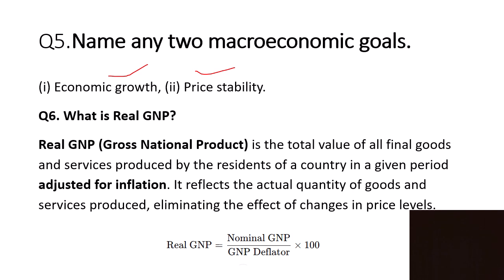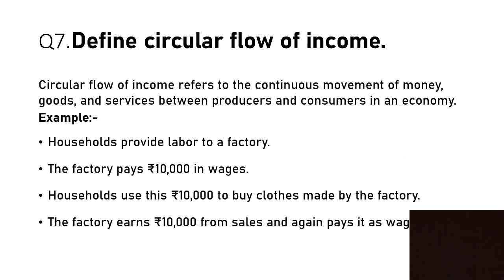What is real GNP? Real GNP, that is gross national product, is the total value of all final goods and services produced by the residents of a country in a given period, adjusted for inflation. It reflects the actual quantity of goods and services produced, eliminating the effect of changes in the price levels. The real GNP formula is nominal GNP divided by GNP deflator multiplied by 100.